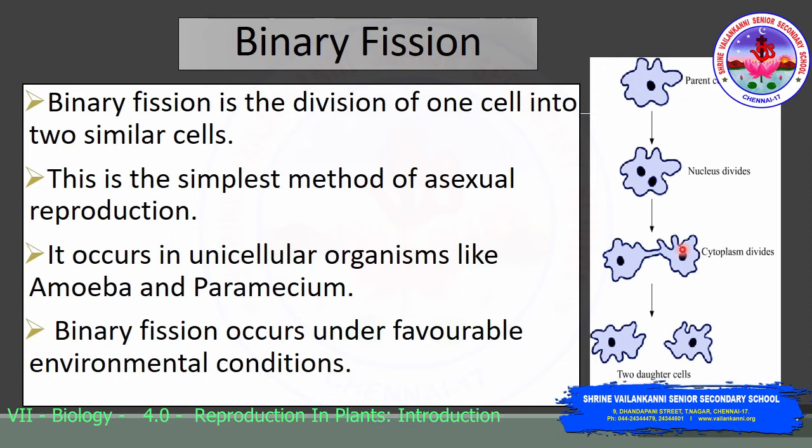So this picture depicts the process of binary fission in amoeba, where the nucleus elongates and separates into two. The nucleus will then migrate to the opposite poles. Then there is a fission in the organism which gives rise to two daughter cells.